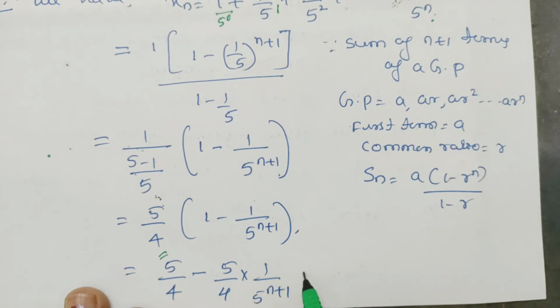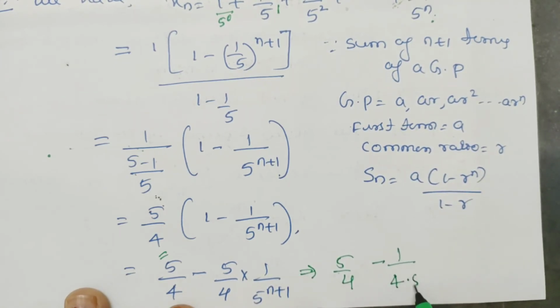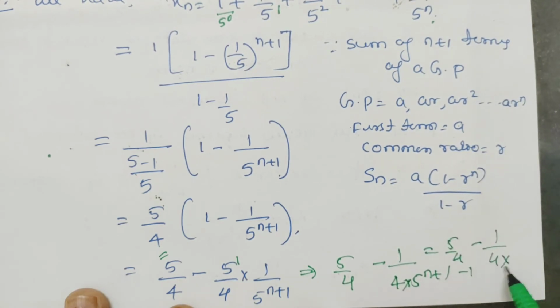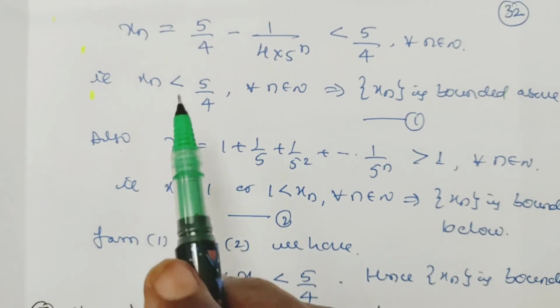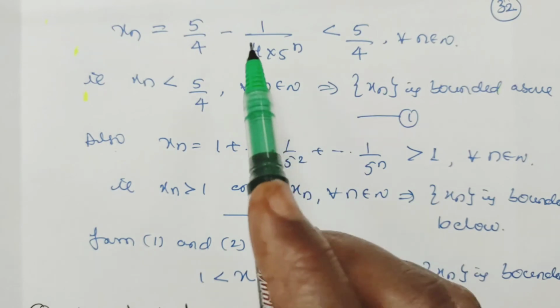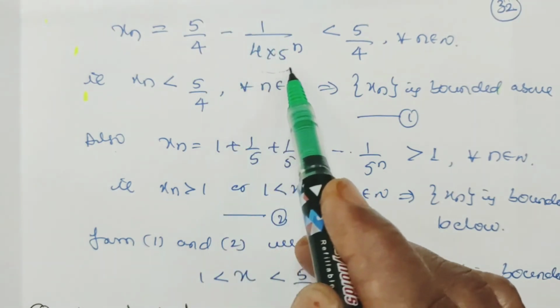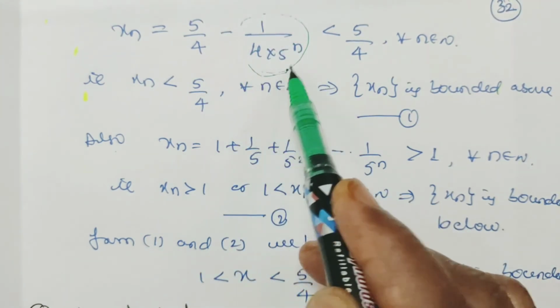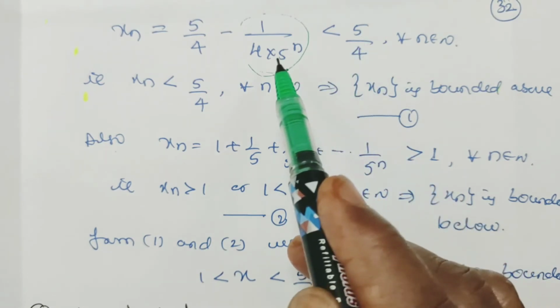So this implies we have 5 by 4 minus 1 divided by 4 into 5 to the power of n plus 1, and this power you take in the denominator, it becomes minus 1. So it becomes 5 by 4 minus 1 divided by 4 into 5 to the power of n plus 1 minus 1, which simply cancels to 5 to the power of n. So now xn is equal to 5 by 4 minus 1 by 4 into 5 raised to n. We know it is less than 5 by 4 because here it is 5 by 4 minus some value. If you subtract something from 5 by 4, its value is definitely less than 5 by 4.